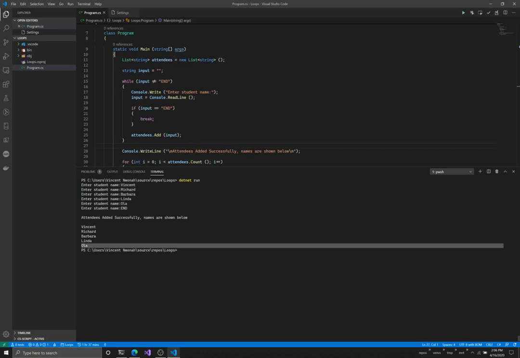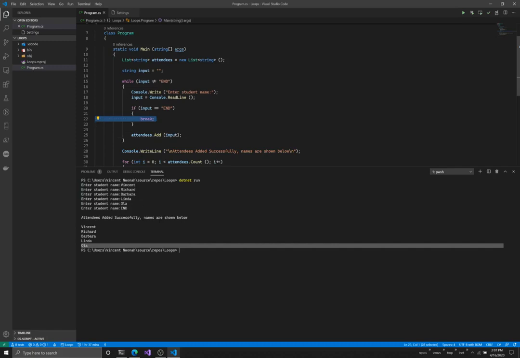I no longer have end as one of my attendees because immediately I entered end, I checked if input is end, which became true. It came in here and it broke. So it hit this break statement and exited the loop before it had the chance to add that end into our attendees list. That is what a break does. It takes you out of the loop entirely.